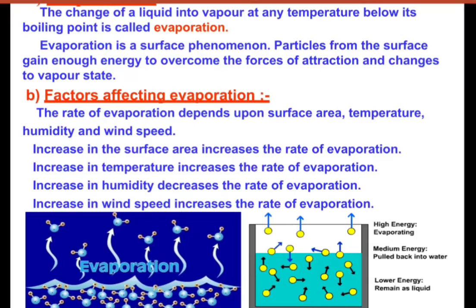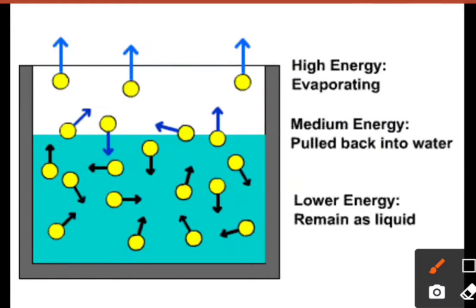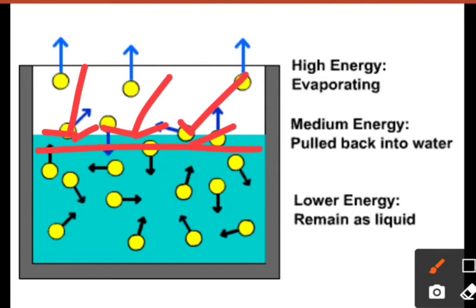But there are many factors that affect evaporation. The first one is the surface area, because I have told you that it is a surface phenomenon. Only the surface layer particles absorb the heat from the surroundings, overcome the barrier of the force of attraction and release into the gaseous state.